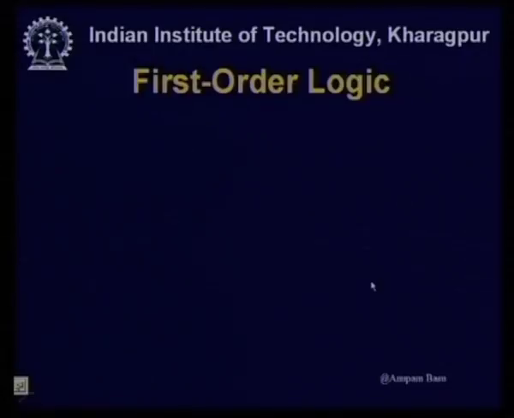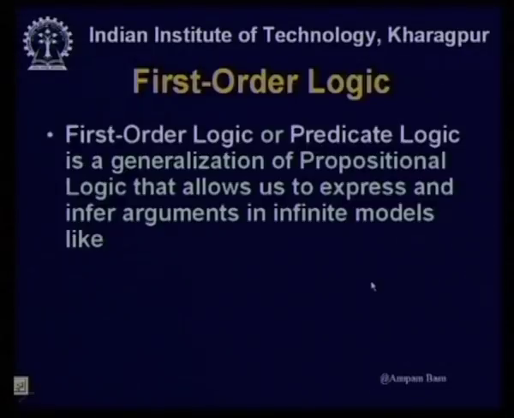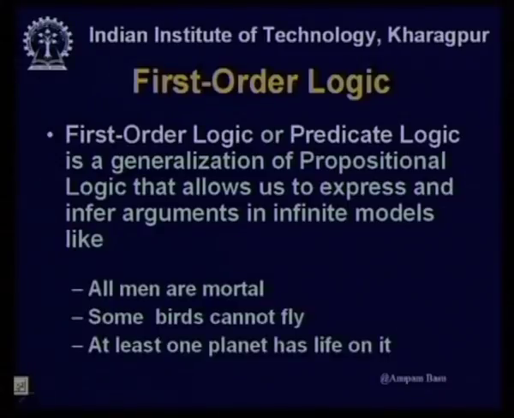So, therefore, we move to the new thing called first order logic. First order logic or predicate logic can be considered to be a generalization of whatever propositional logic we have understood, and it allows us to express and infer facts over larger infinite models.